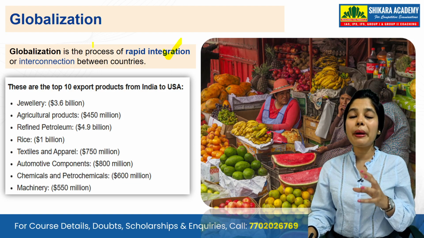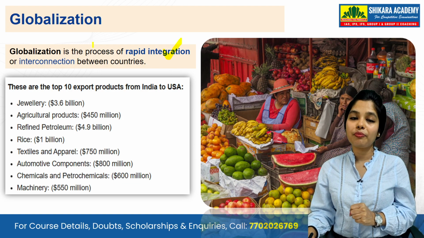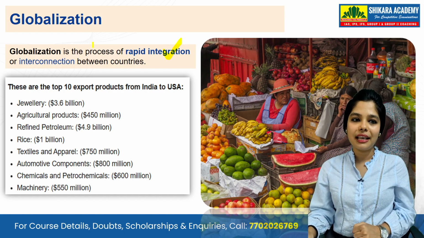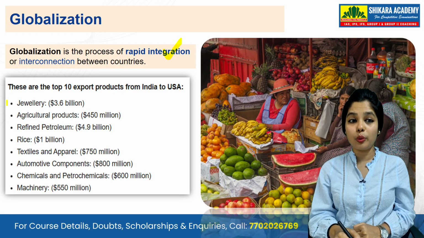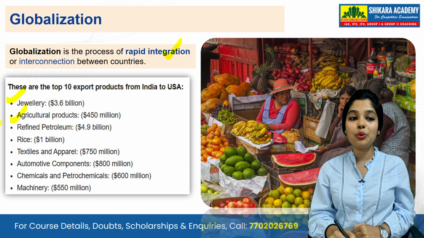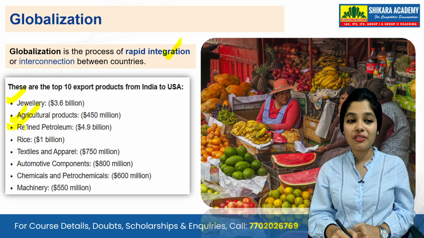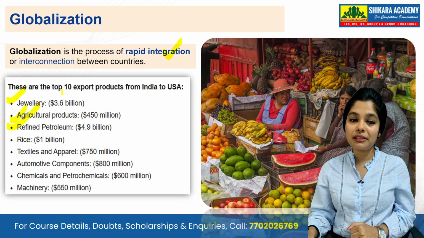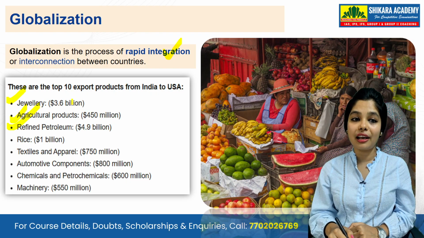What are the top exports from India to the US? What are we exporting to the US? Yes, we are exporting jewelry, agricultural produce, refined petroleum, rice, textiles, automotive components, chemicals and petrochemicals, and machinery.